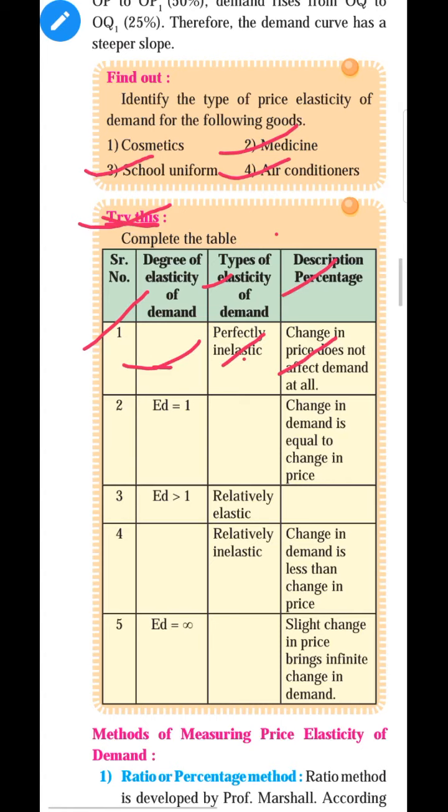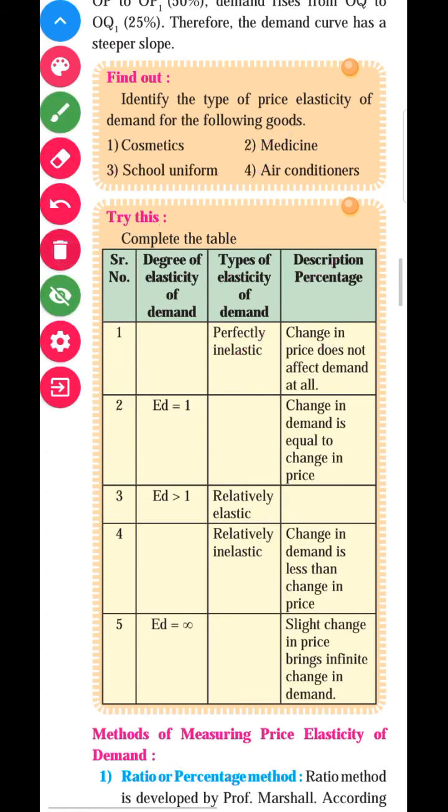What is the coefficient value? You can write in this box ED is equal to 0. Yes, ED is equal to 0, which means there is no change in demand, only price changes.